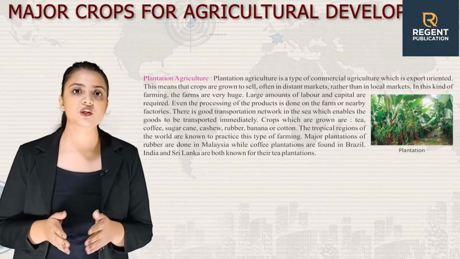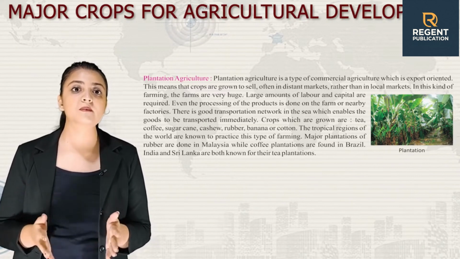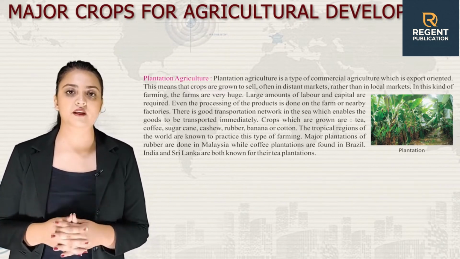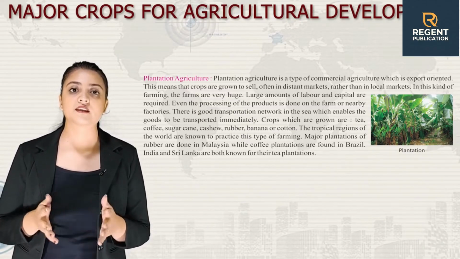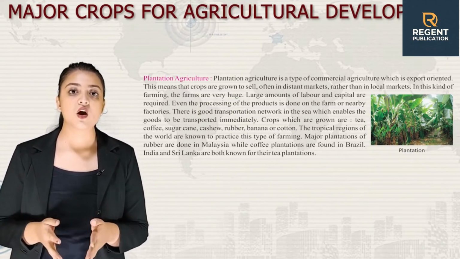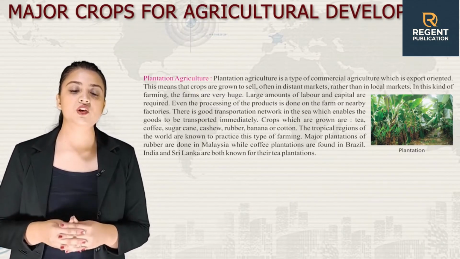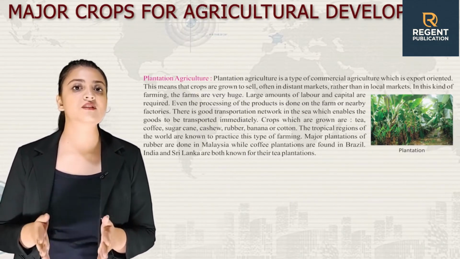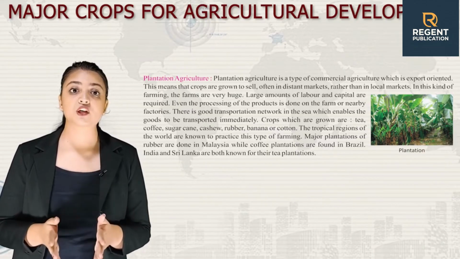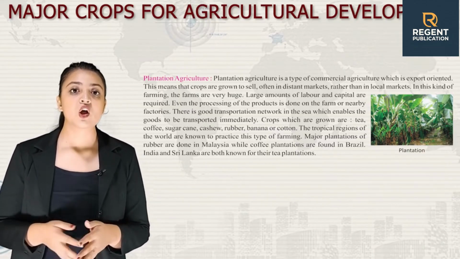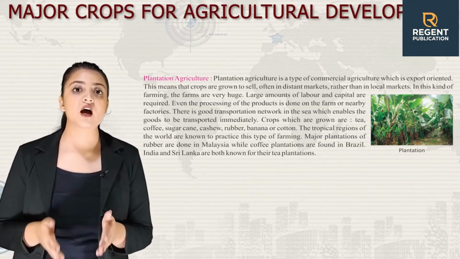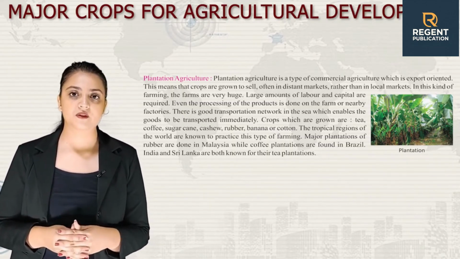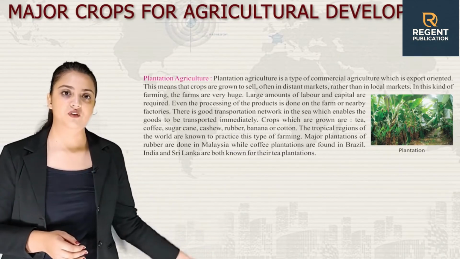There is a good transportation network in the sea which enables the goods to be transported immediately. Crops which are grown are tea, coffee, sugarcane, cashew, rubber, banana, or cotton. The tropical regions of the world are known to practice this type of farming. Major plantations of rubber are done in Malaysia, while coffee plantations are found in Brazil. India and Sri Lanka are both known for their tea plantation. Here is an image of plantation.